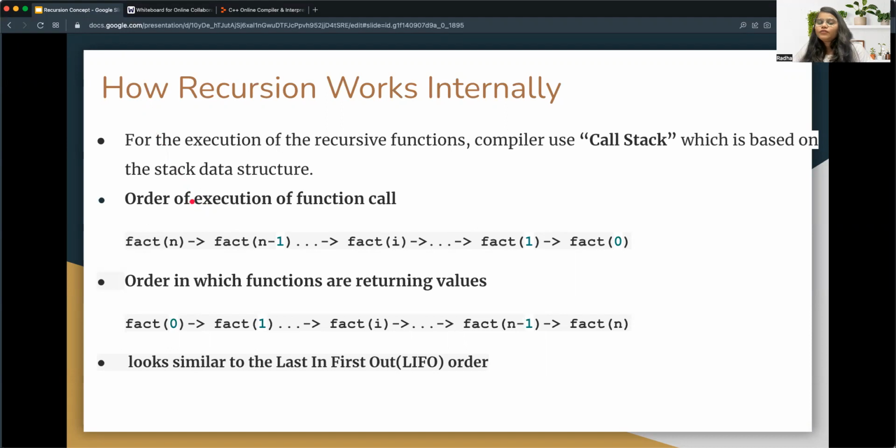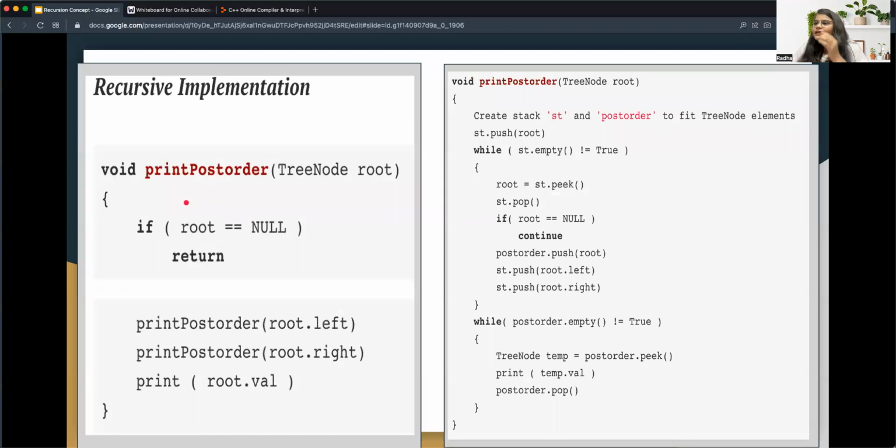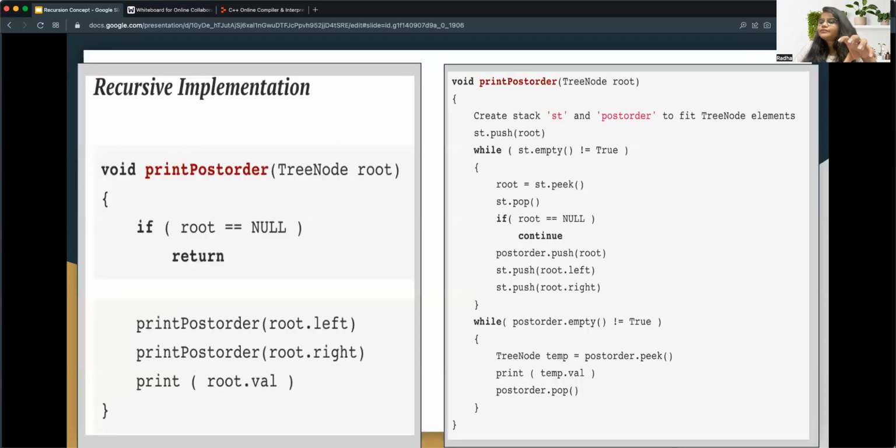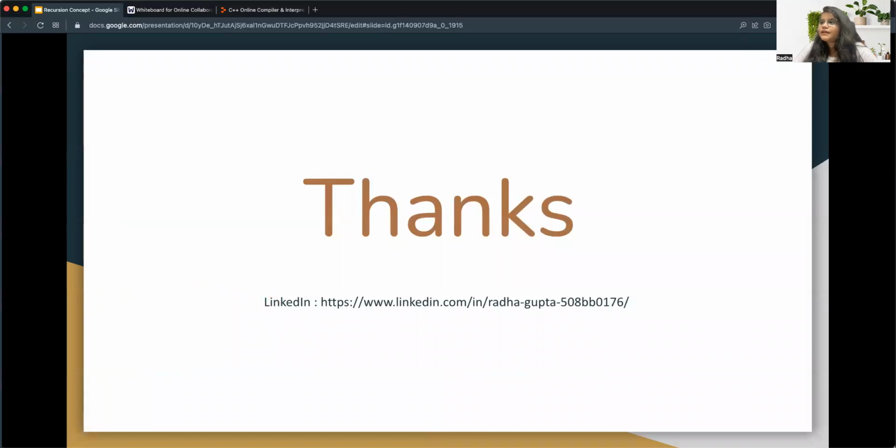Now I will give you one more example to understand it better. You might have heard about the traversal of a binary tree or binary search tree. So this is the code for that. Don't worry about how the code is working, that is another concept. But to understand how recursion helps us, you can see that the job of both codes is the same. Both are doing the post order traversal for the binary tree, and see how the code is precise and easy to understand, right?